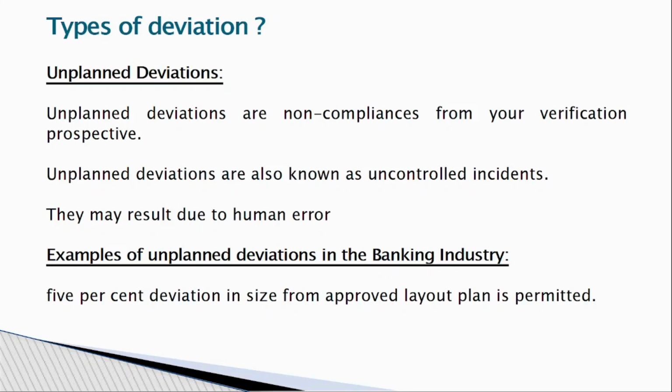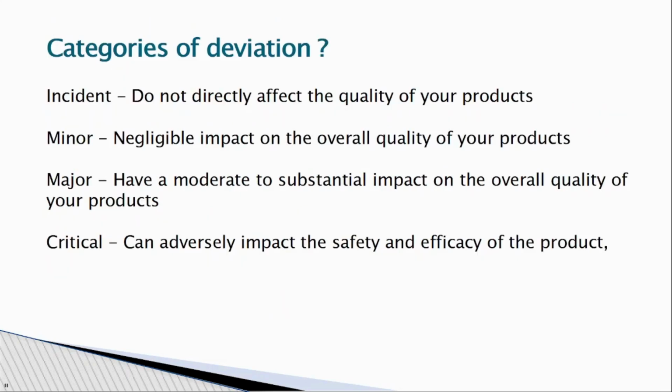As per the layout plan, you can do a 5% deviation, but when you go for the technical verification, it is a 10% deviation. In this case, this is an unplanned deviation. Some deviations can be already discussed, some can be rejected, and some can be overridden with deviation approvals.